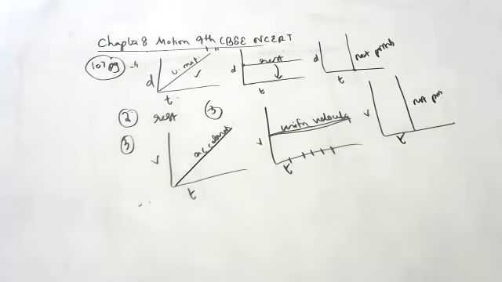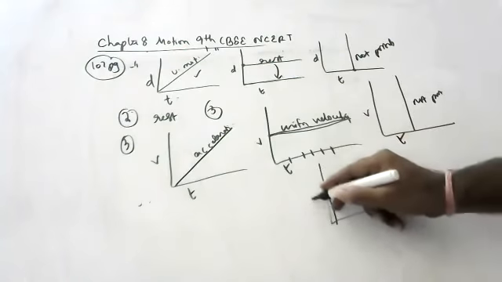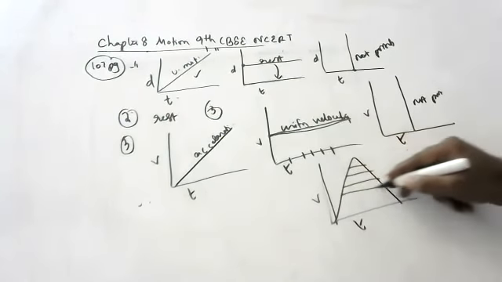Next, what is the quantity measured by the area of the velocity time graph?